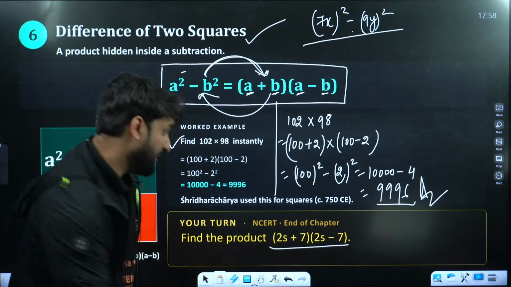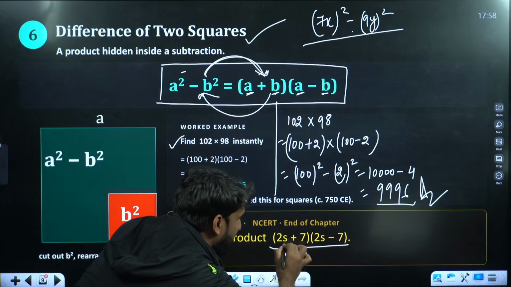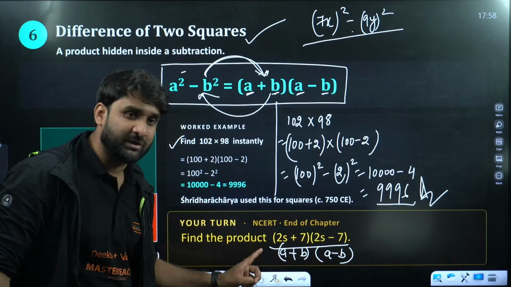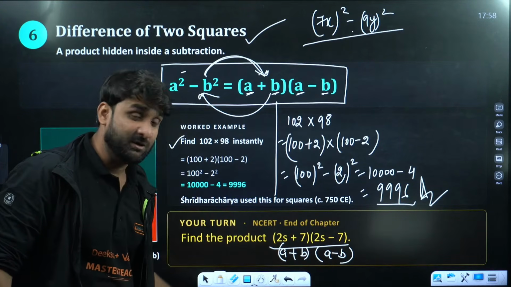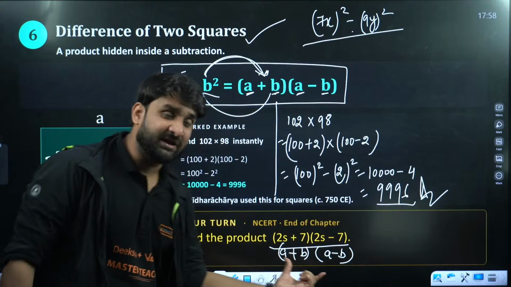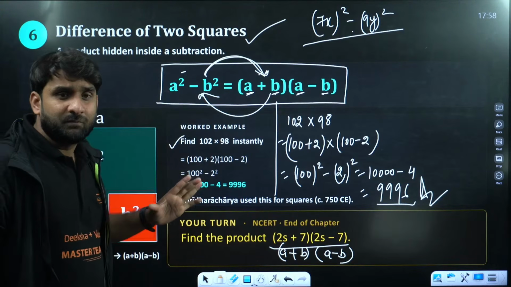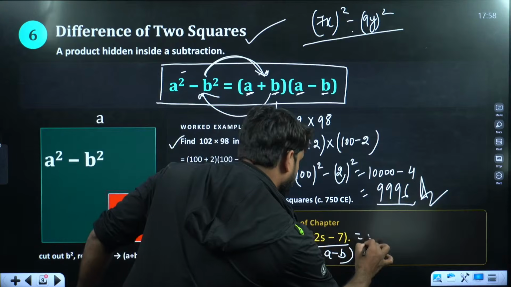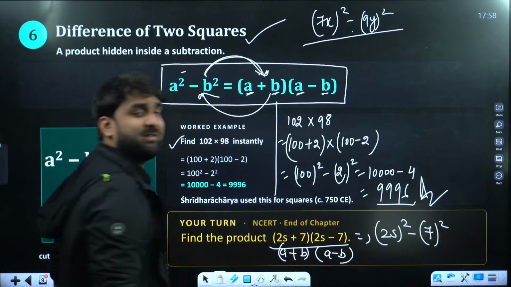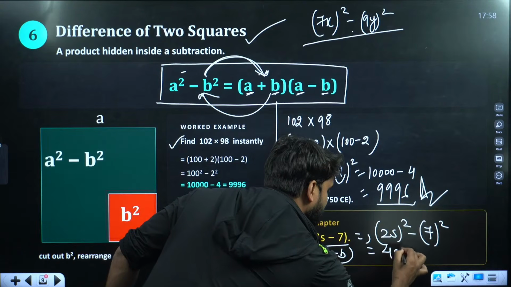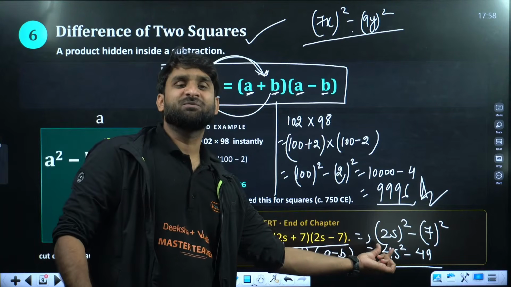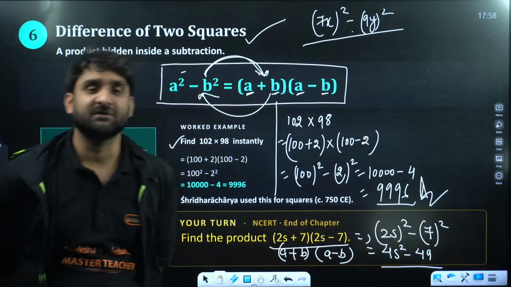Don't do this, because you can see here, this is similar to a plus b and this is a minus b, right? Because at the place of a, this is 2s, this is 2s. At the place of b, this is 7, this is 7. So this is clearly a plus b, a minus b. So we can write a square minus b square. Reverse gear. So this will become 2s square minus 7 square. 2s square will be 4s square and 7 square is 49. This is the answer. So just in 3 to 5 seconds, 10 seconds, you all can get the correct answer.